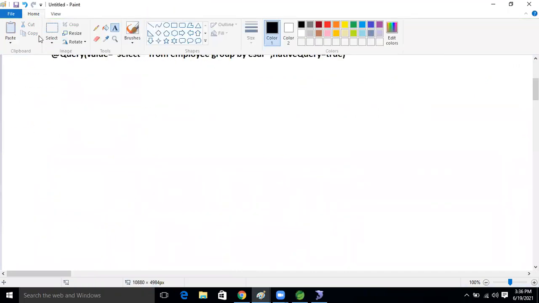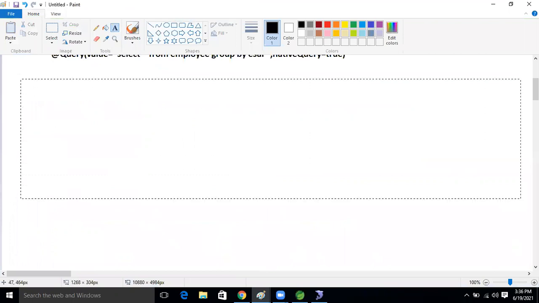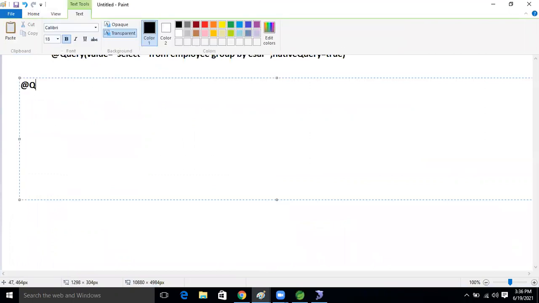To do that, using the Query annotation we can perform non-select operations also. By default,